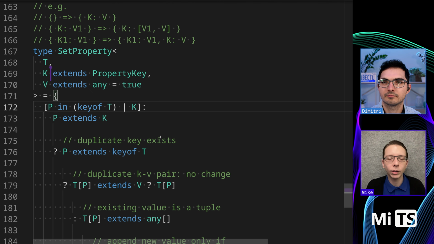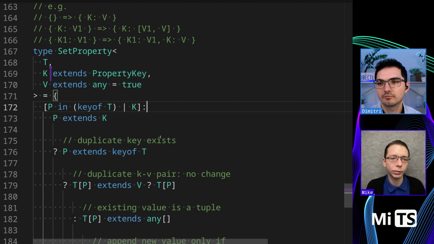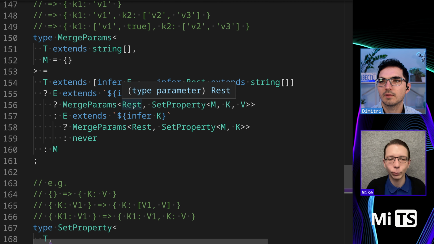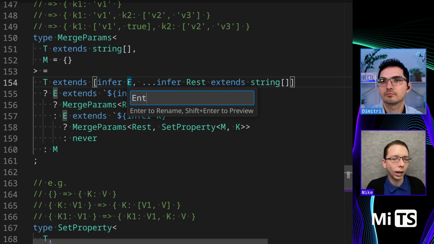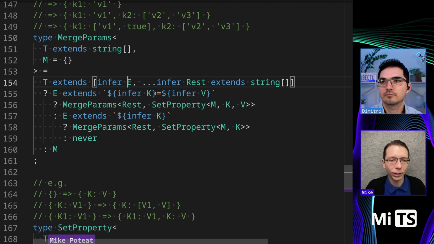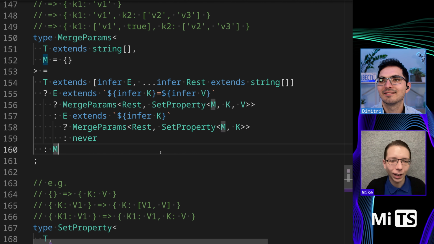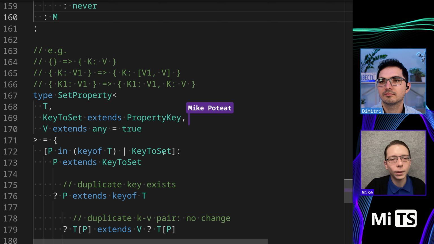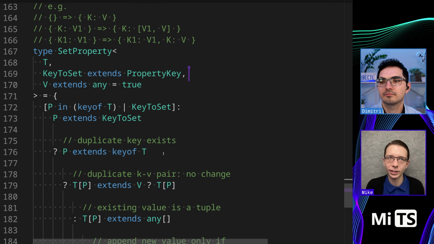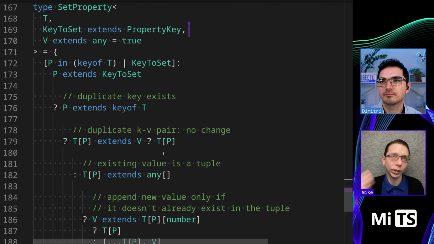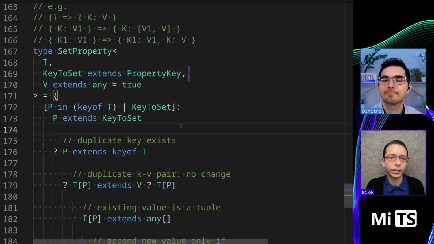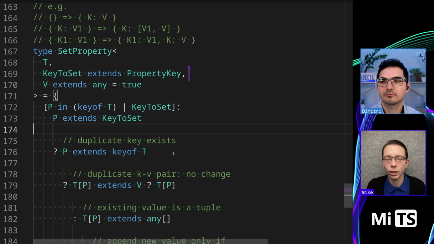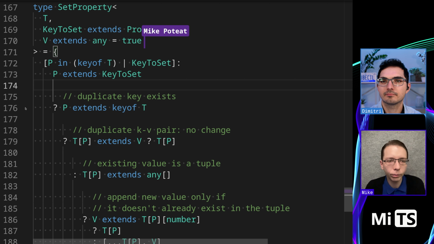So this is where I think it can make it more readable if we go away from the single letter type level variables and say key to write or something. Key to write or key to set, perhaps. So it's very explicit that this is the key we're using that we want to set on. And there's only going to be one key, so it's not like a union of strings. We can just assume it's a string. Same thing with the value.